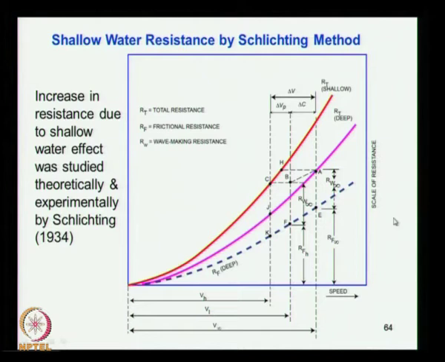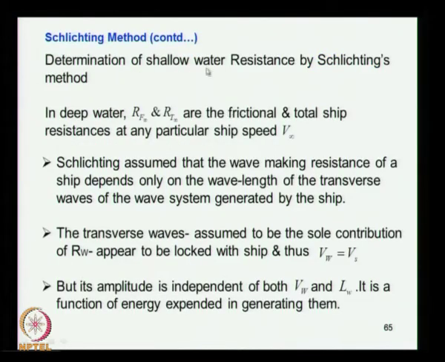We see the procedure adopted here to determine the shallow water resistance by Schlichting. The deep water Rf infinity and Rt infinity are the frictional and total resistance of the particular ship, which we have already estimated, so the graph is available. Schlichting assumed that the wave making resistance of the ship depends only on the wavelength of the transverse waves of the system generated by the ship. So the wave making resistance is primarily due to the transverse waves.